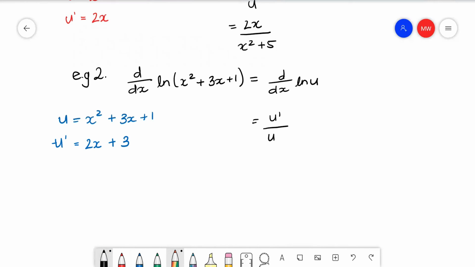So u dash over u is then equal to 2x plus 3 divided by x squared plus 3x plus 1.